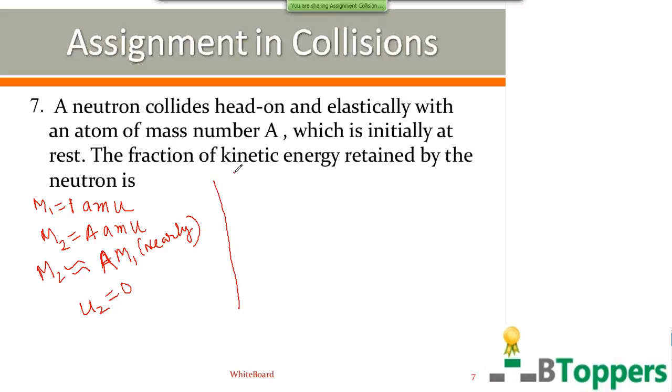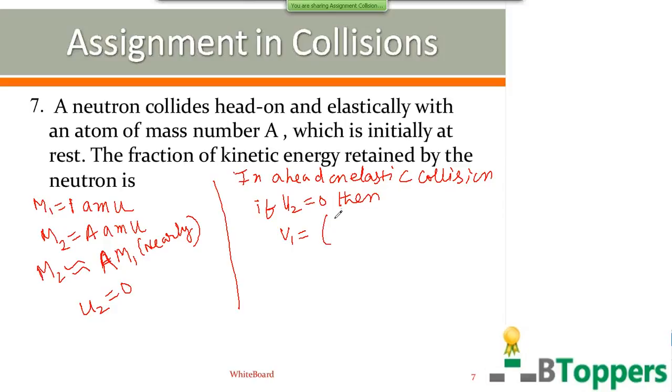So in a head-on elastic collision, if the second particle is initially at rest, then the final velocity of the first particle or neutron can be written as (m1 minus m2) by (m1 plus m2) into u1. Here m2 is A times m1.